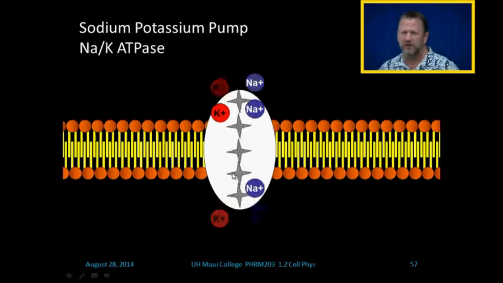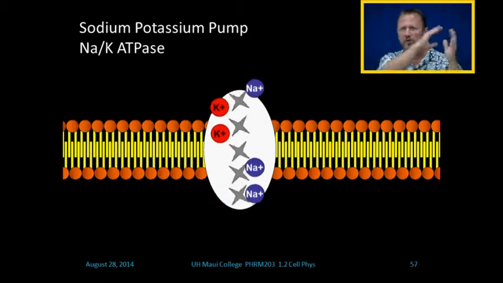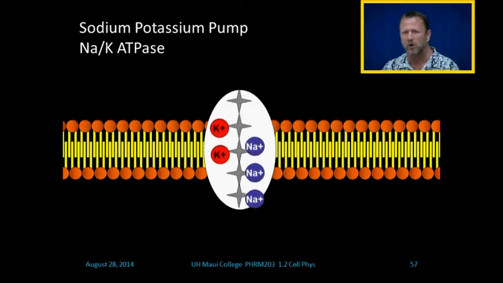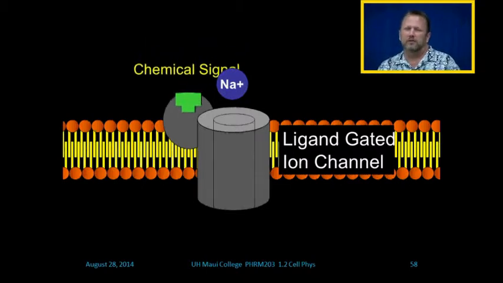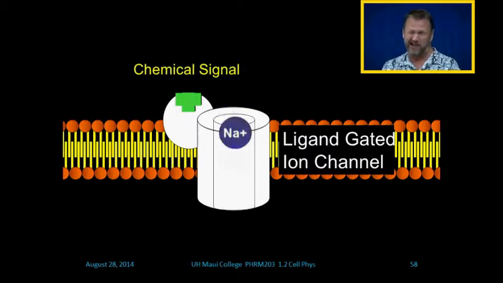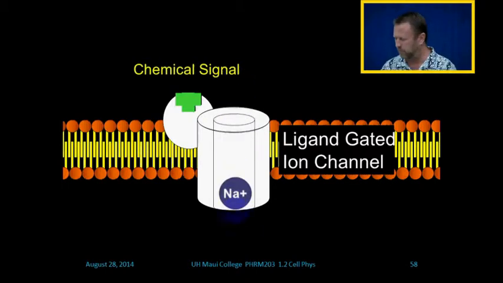The reason I put these little gears here is the protein changes shape and ratchets and moves to move the little sodiums out of the cell and the potassiums into the cell. And so it's supposed to show that there is a mechanical component going on. There's a chemical signal that's going to activate a membrane-bound protein and let sodium back into the cell. And it'll have a fancy name like a ligand-gated ion channel. And we'll talk about those during neurotransmission. But when we talk about chemical signals signaling receptors to open ligand-gated ion channels, whatever that means, we're talking about proteins because that's what this portion of the lecture is about.